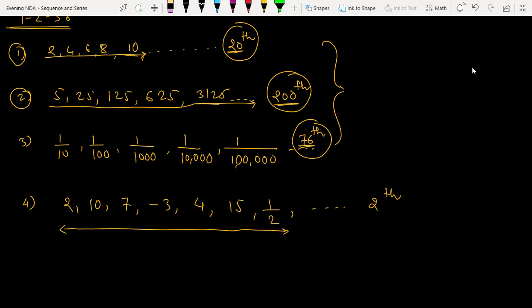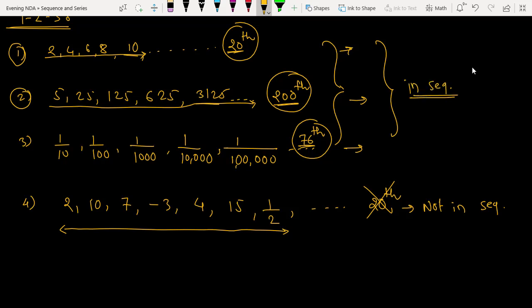Means I cannot find the 20th term in the given numbers. Means these numbers are not in sequence, whereas these three are in sequence.